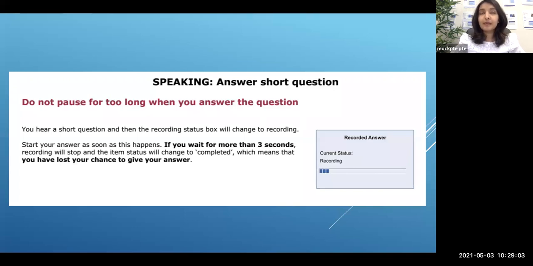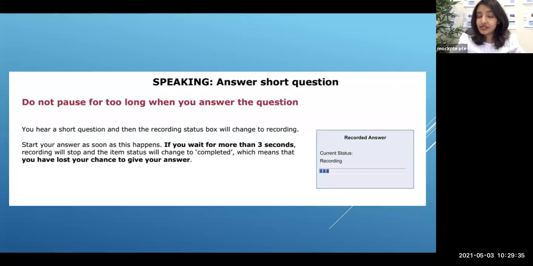This is a minor part of PTE, but very crucial. Many people ignore this, but it's a very important task. In every speaking task, the computer shows you the recording status bar, which you can see on the right side of the screen: recorded answer, current status, recording. For every speaking task, they give you a specific time to prepare yourself, and the computer starts the recorder only when you see the blue bar over here. So as soon as you see the first blue bar, you have to start speaking.